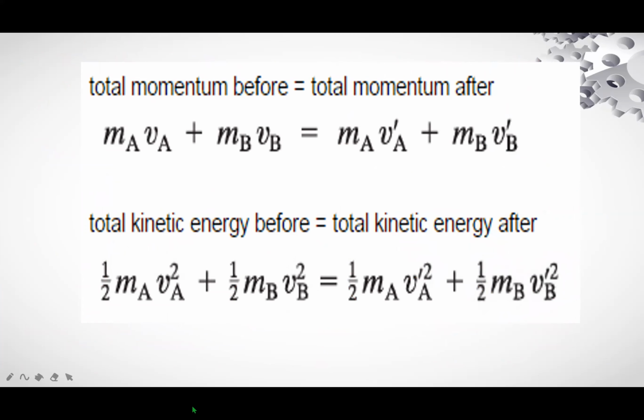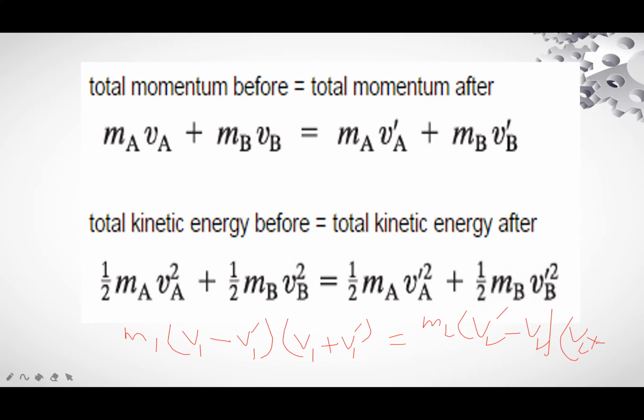So we have obtained two equations. One is this one: M1 (V1 minus V1 prime)(V1 plus V1 prime). And the second one is M2 (V2 prime minus V2)(V2 prime plus V2).